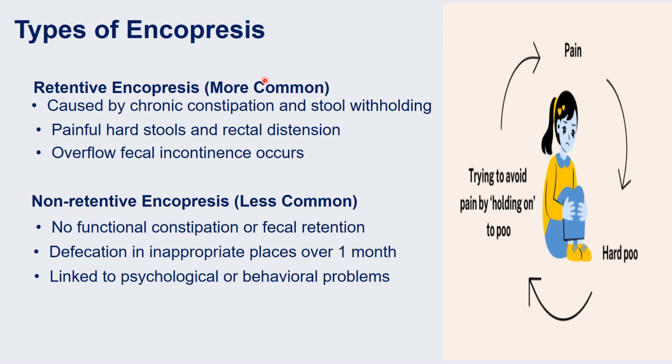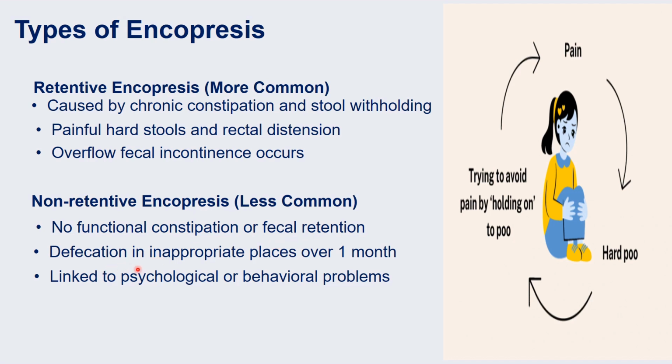The types of encopresis. It can be retentive encopresis, which is more commonly seen, and non-retentive encopresis, which is less common. So retentive encopresis is mainly due to chronic constipation and stool withholding. There is passage of painful hard stool and there is rectal distension, which leads to overflow fecal incontinence and the soiling occurs. And in non-retentive encopresis, there is no functional constipation or fecal retention.